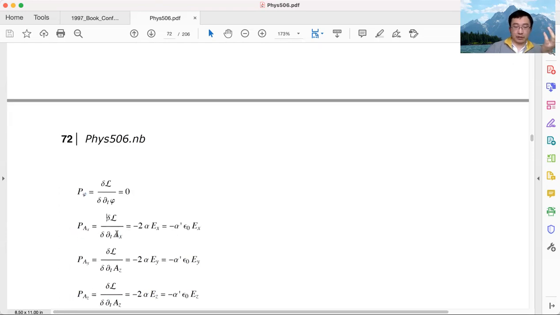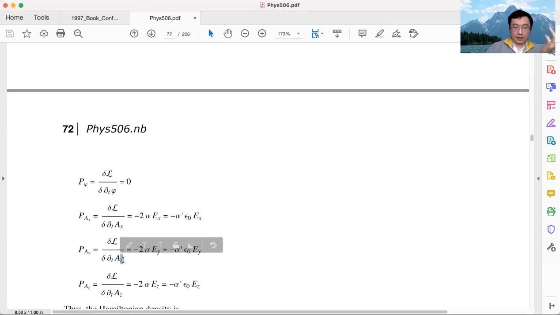We can do the same thing for Ax: take the Lagrangian density and do the derivative with respect to partial t Ax. That's the canonical momentum of Ax. If we do this for, this should be Ay, this is a typo, if we take the time derivative of Ay and do this variation, this is the canonical momentum of Ay, and likewise for the canonical momentum of Az.